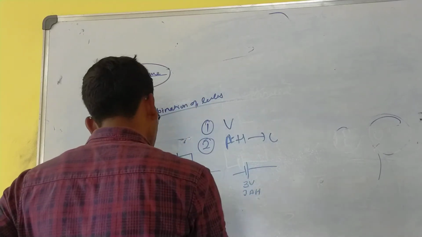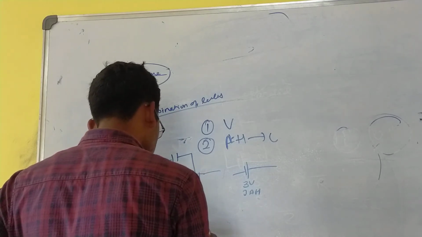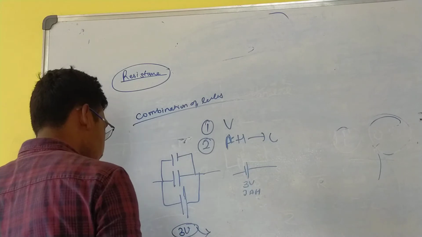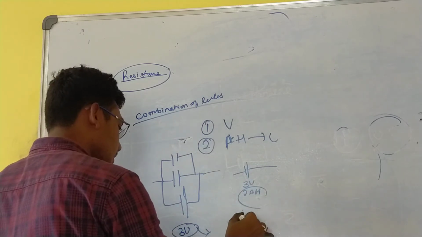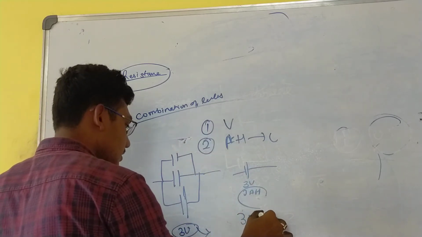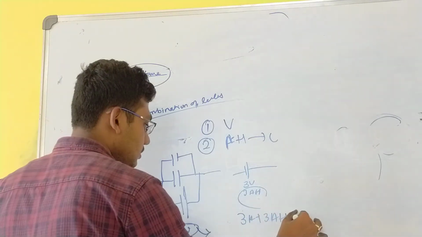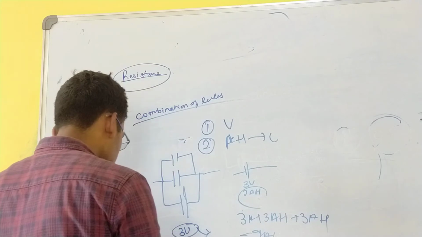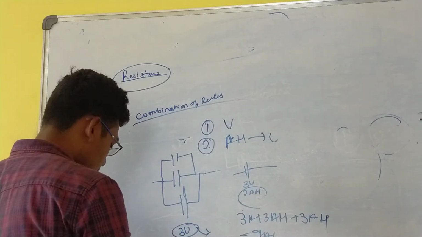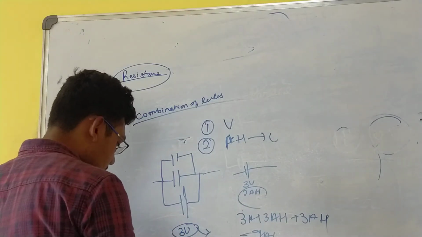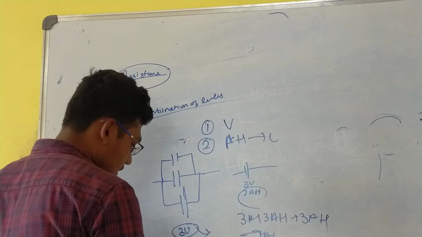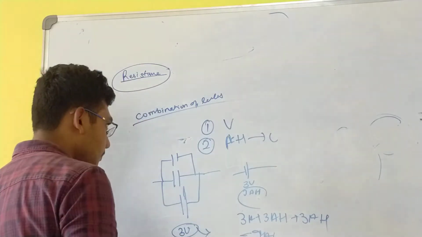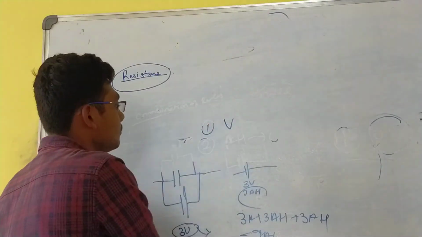If we connect them in parallel, the voltage will be constant. 3 volts will remain constant, but the ampere hour will be 3 Ah plus 3 Ah plus 3 Ah, which is 9 ampere hours. In case of series connection, it would be 9 volts, 3 ampere hours. Fine. So this is the basic difference in the combination of the cells.